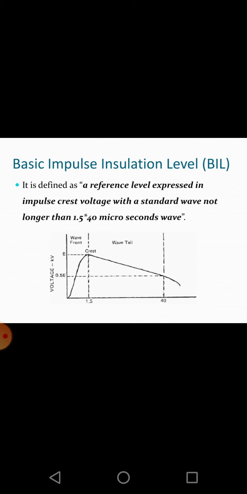Basic impulse insulation level, that is known as BIL. It is defined as a reference level expressed in impulse crest voltage with a standard wave not longer than 1.5 into 40 microseconds wave. It is seen in the graphical representation which is given below in the slide.